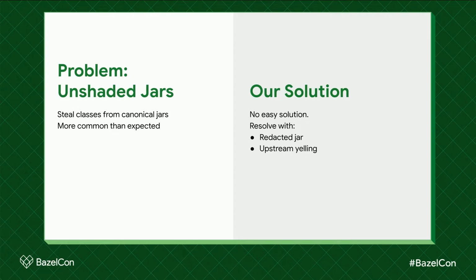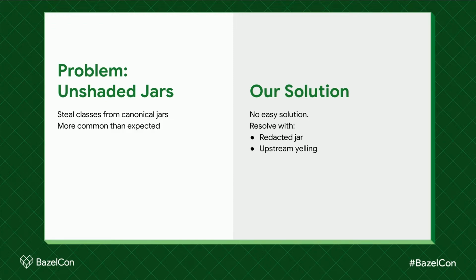And finally, within Salesforce, we have a problem we didn't expect, which is developers like to pick a few classes out of an open source jar and just slam it into a jar they're building internally, which then, of course, over time, the copy of those classes become out of date, and then they cause this duplicate problem. So again, there's not a whole lot we can do here.